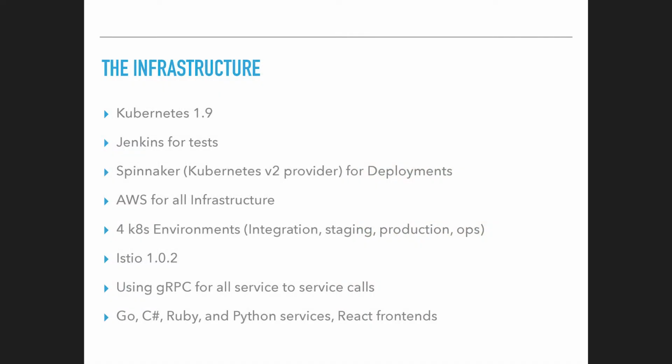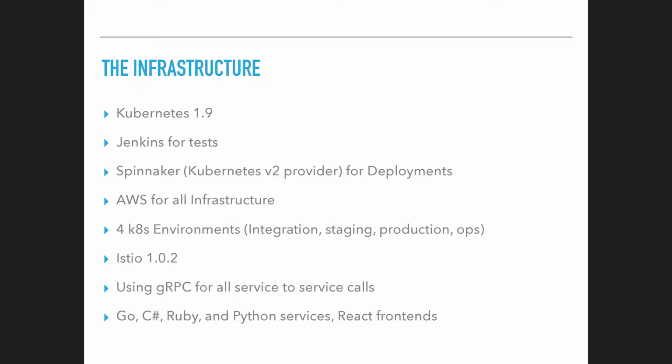So our infrastructure, we are running on Kubernetes 1.9. We have been operating Kubernetes in production for 2.5 years, so we're pretty avid with the technology. Kubernetes 1.9 for a little over a year now, and we're slowly going to 1.12. Jenkins for tests, Spinnaker using the V2 provider. We did recently update from V1.